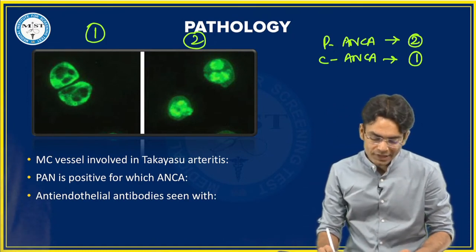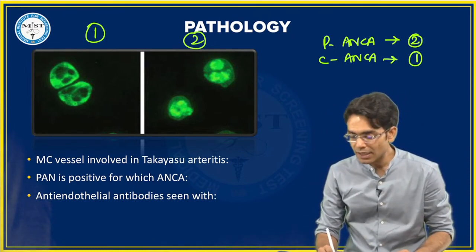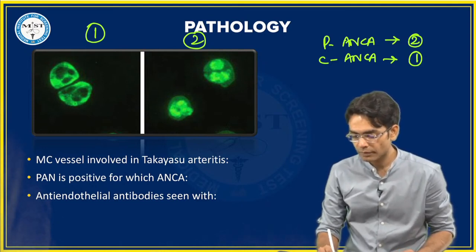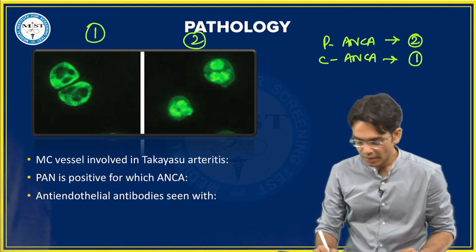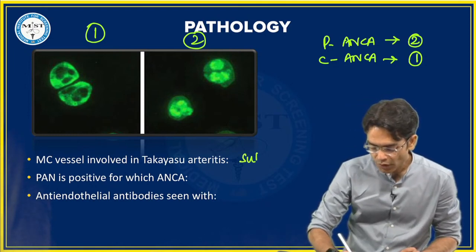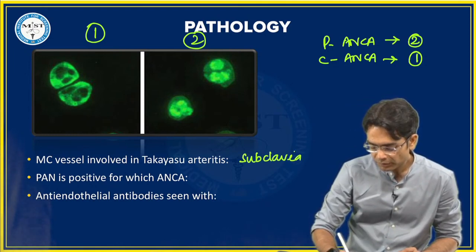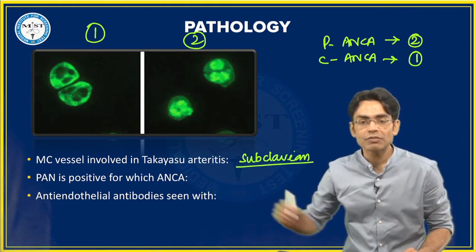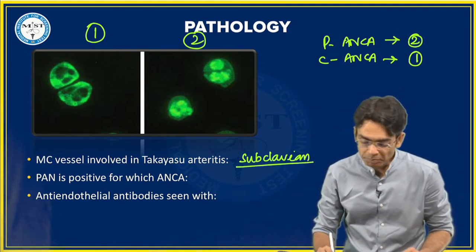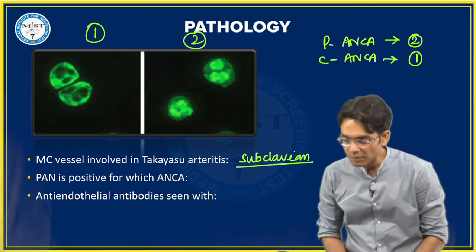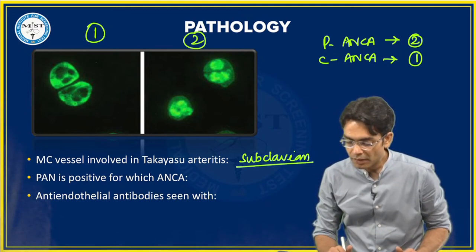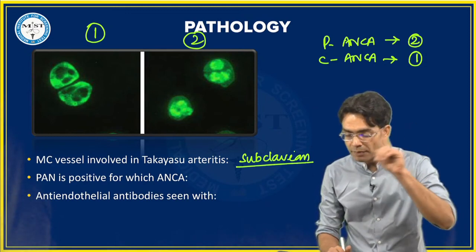Now, most common vessel involved in Takayasu arteritis. Takayasu. Yes, you are right. This is your subclavian artery. Subclavian vessel. PAN is positive for which ANCA? No, beta, it is not superficial temporal artery.